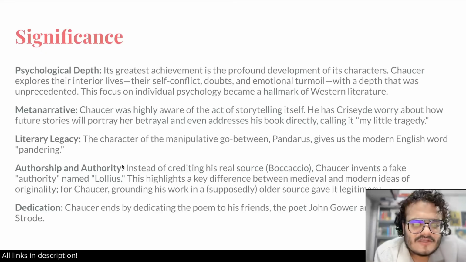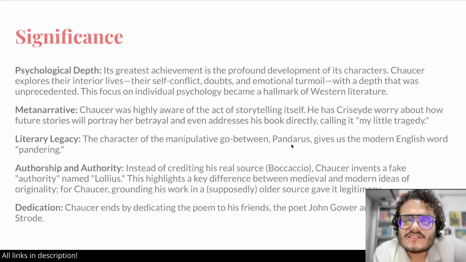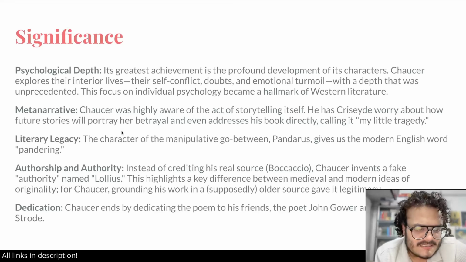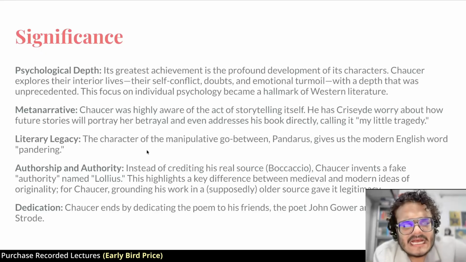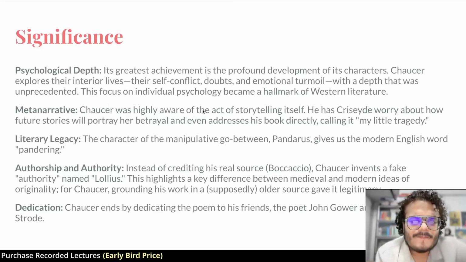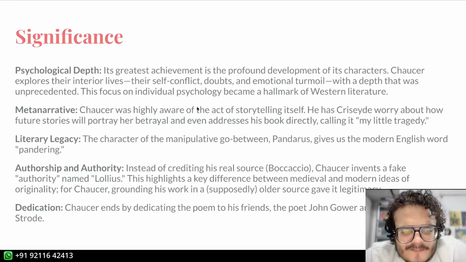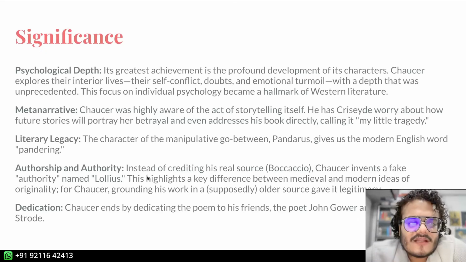Now there is an interesting thing. Instead of crediting his real source, Boccaccio, instead of telling that I got this source from Boccaccio, Chaucer invents a fake source called Lollius. He says that I read this in Lollius. Now Lollius is not a real person, right? He made this up. He did this basically to defend Cressida, that she worried about how everyone will see her. So to add this part, which is not in Boccaccio, he had to invent a new source.